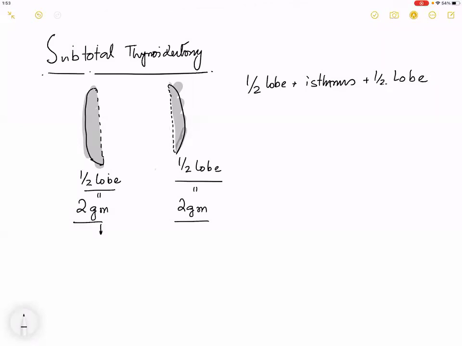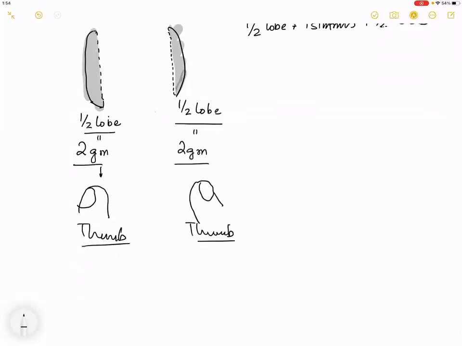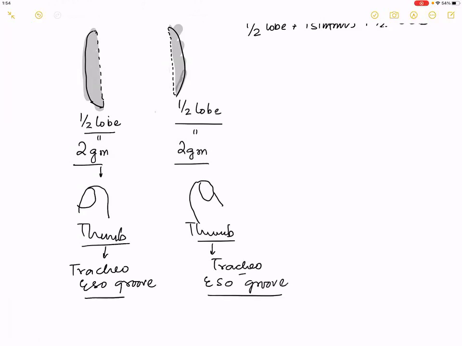The amount of tissue that is of a thumb size. You say, interesting idea, this is a thumb size. Now the examiner smiles at you and asks, whose thumb? Your thumb, the patient's thumb, or the anesthesiologist's thumb? Then you laugh again and say, sir, it is the amount of the tissue preserved in the tracheo-esophageal groove.